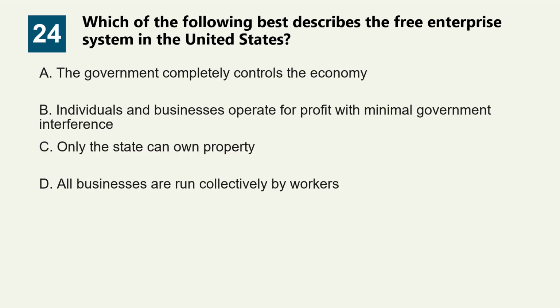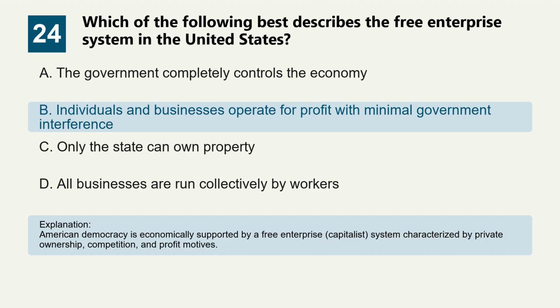Question 24. Which of the following best describes the free enterprise system in the United States? Option A. The government completely controls the economy. Option B. Individuals and businesses operate for profit with minimal government interference. Option C. Only the state can own property. Option D. All businesses are run collectively by workers. The correct answer is option B. Individuals and businesses operate for profit with minimal government interference. American democracy is economically supported by a free enterprise, capitalist system characterized by private ownership, competition, and profit motives.